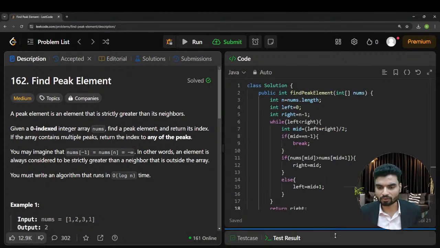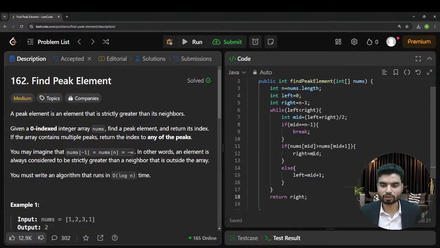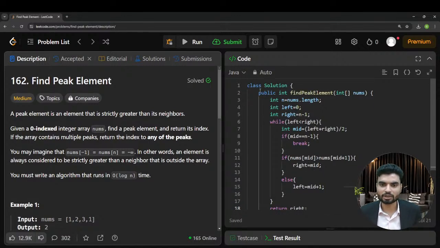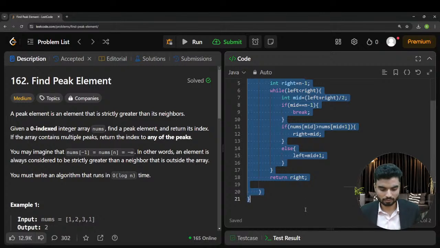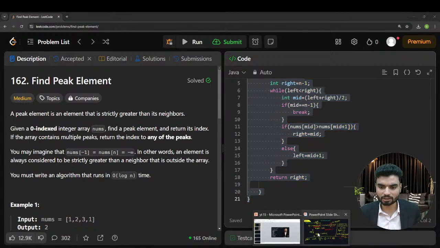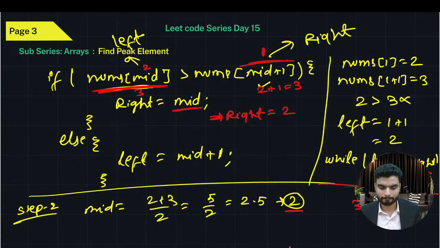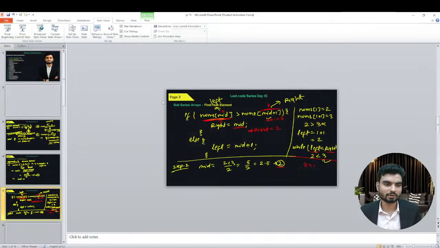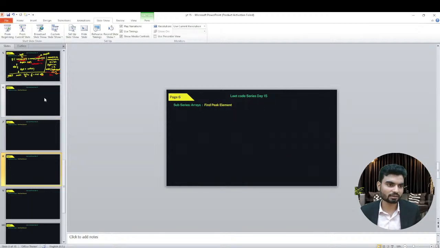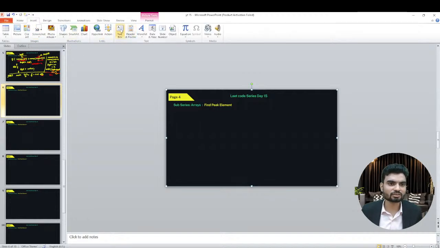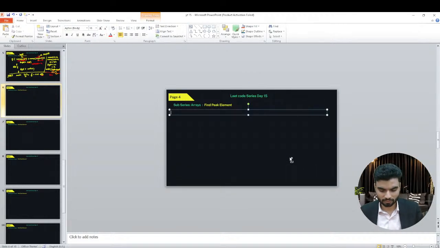Now, what I'll do, I guess I should copy the code to paste on the PPT to help you understand more. So I'll copy this solution here. Okay, I'll go to my PPT and save this, and probably paste it here somewhere. Insert, can we have a text box? I'll place the solution here.